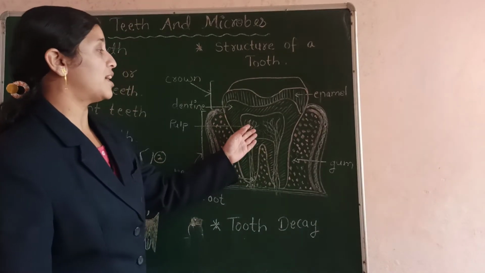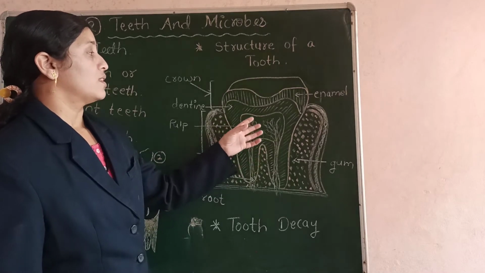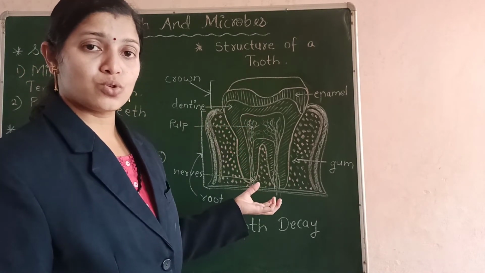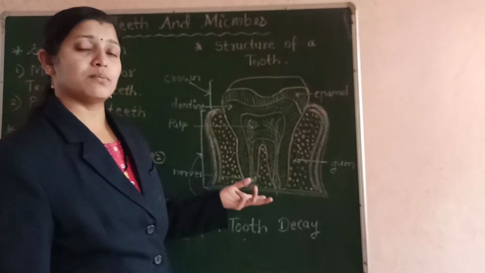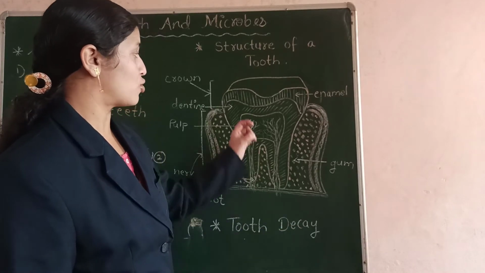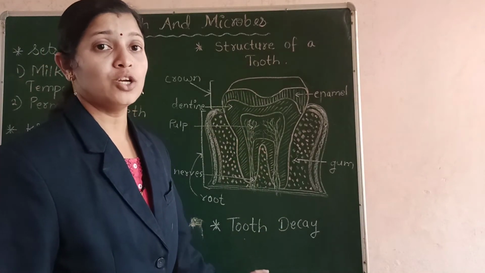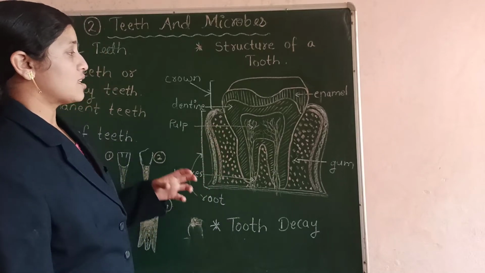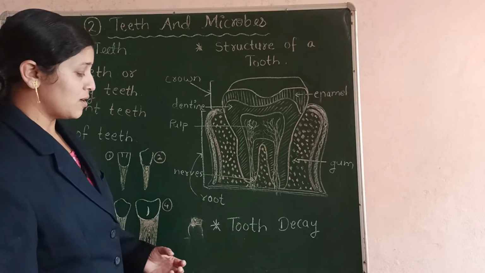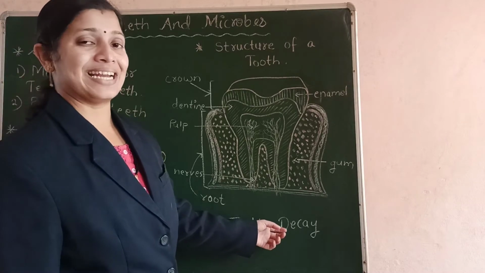Also, since the blood vessels are open now, some blood comes out from the tooth. So bleeding of gums is also because of tooth decaying or because of the germs that work on our tooth.